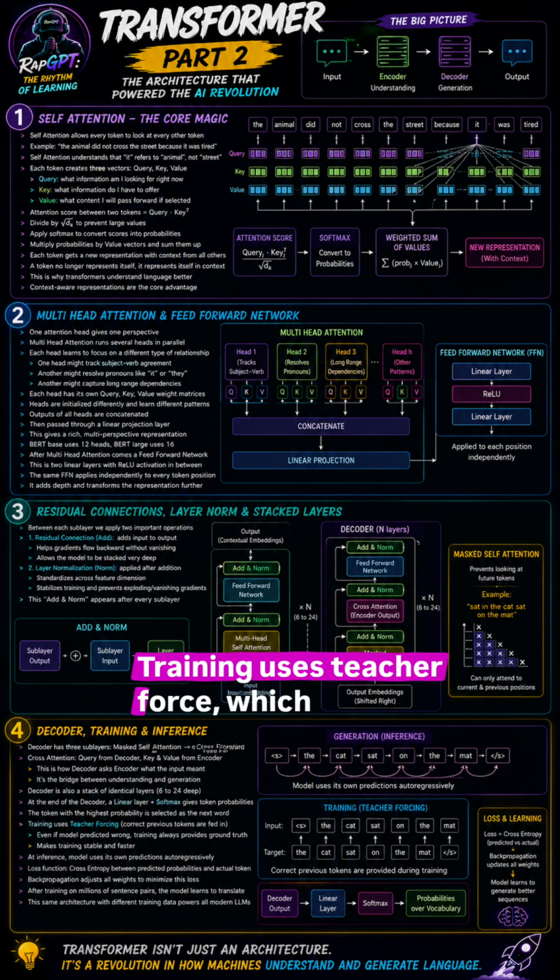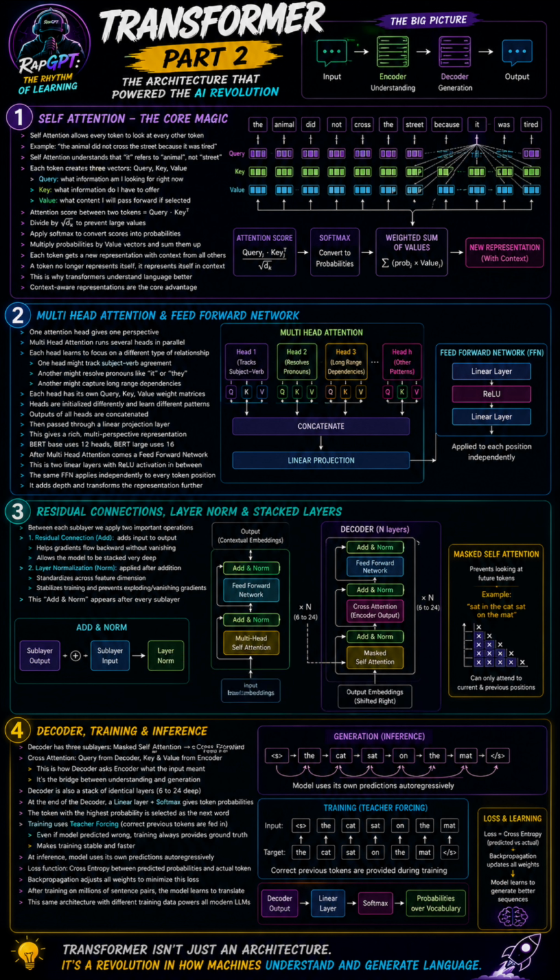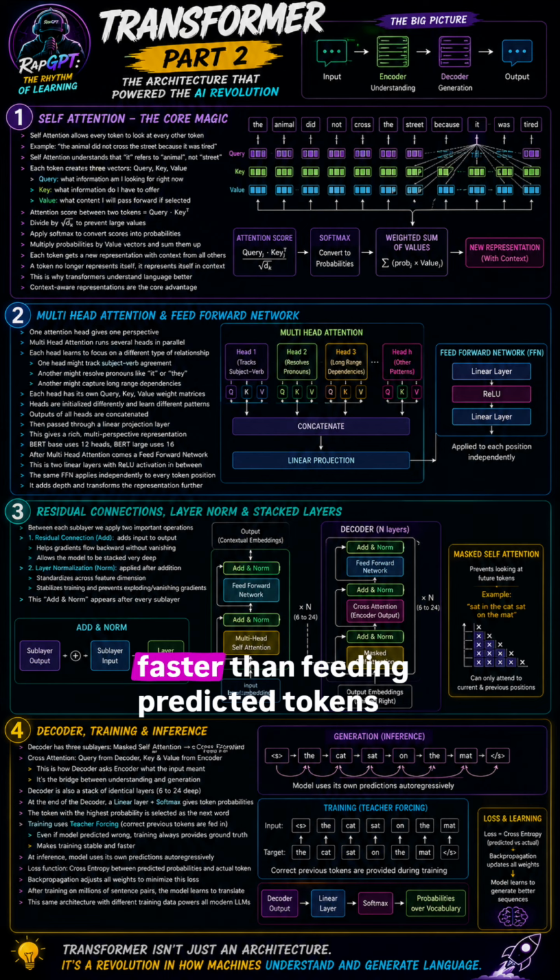Training uses teacher forcing, which means the correct previous tokens are fed in. Even if the model predicted wrong, training always provides the ground truth. This makes training stable and faster than feeding predicted tokens back in. At inference time, the model uses its own predictions auto-regressively.